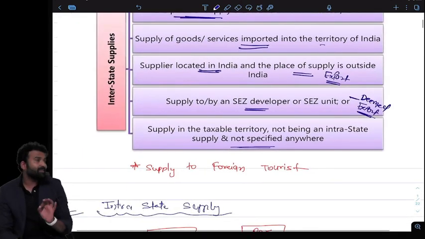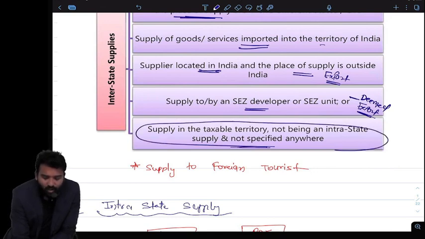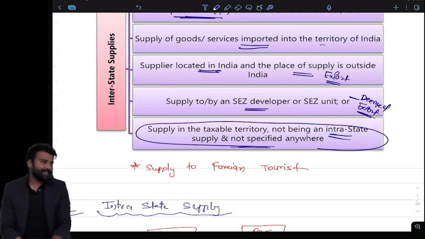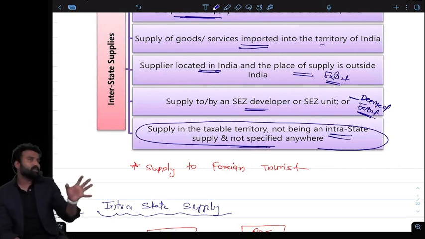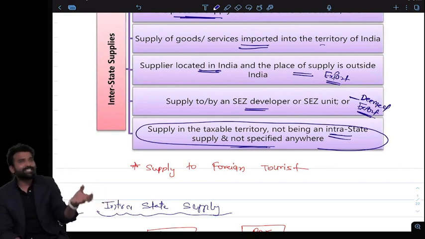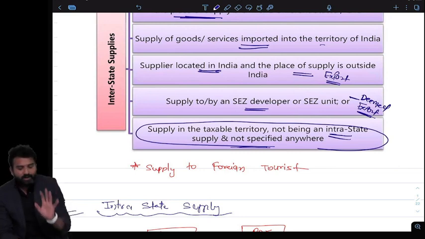And there is one more interesting fact. This is very important. They can ask you this in an MCQ: any supply which is not intrastate will automatically become interstate. Yes, if something is not intrastate, then automatically it will be an interstate supply. So if the MCQ says that the supply is not following the provision of intrastate supply, tell me what tax will be levied, we will always automatically assume that it's an interstate supply.